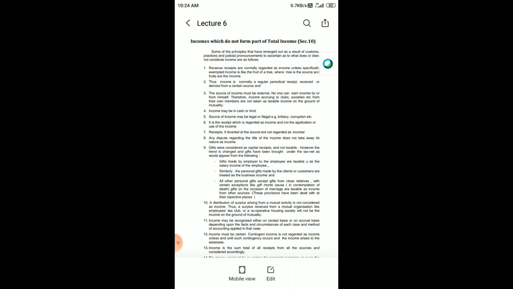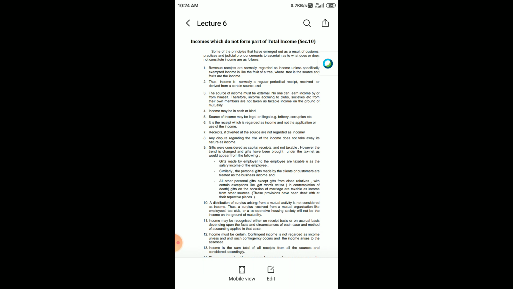Similarly, the source of income may be legal or illegal. Whether the things you have are legal or illegal, all are treated as income, and on all of them tax has to be paid. But if any illegal income is there, the IPC will be covered under it. If it is proved that income is illegal, the government may impose a penalty, fine, or even imprisonment. There are different sections, but income can be legal or illegal, and tax has to be paid on all sources.